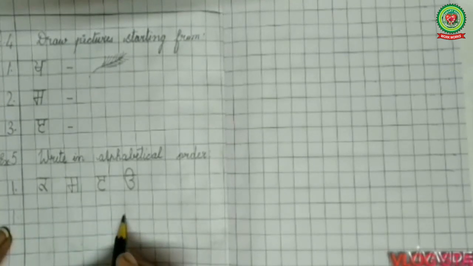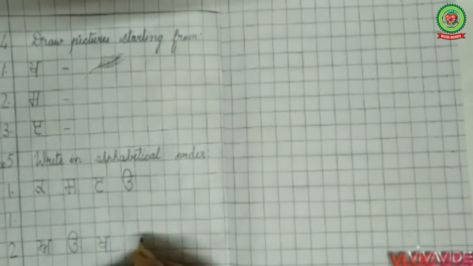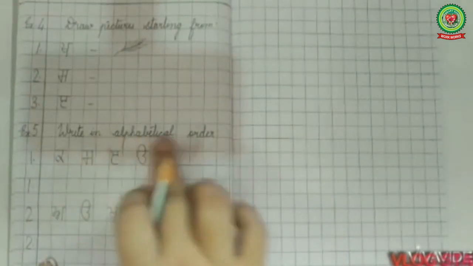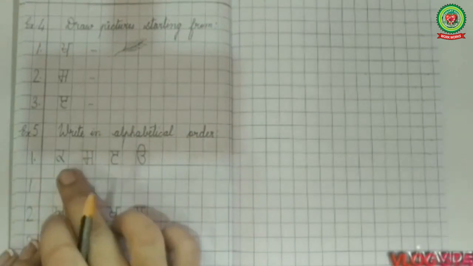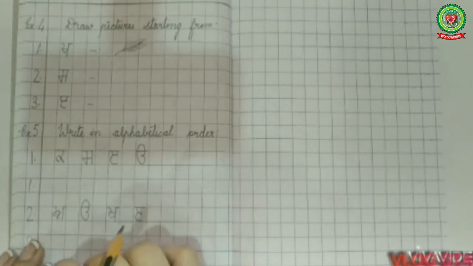Now leave one line and put number 1 again. Here you have to write the alphabetical order of given letters. Now leave next line and put number 2 here. After that leave one box and write down Era. Then leave one box and write Ura. Again leave one box and write Khakha. After that leave one box and write Ed here. Like this. Then leave next line and put number 2 in the next line. You have to solve these. You have to write the alphabetical order of these letters.